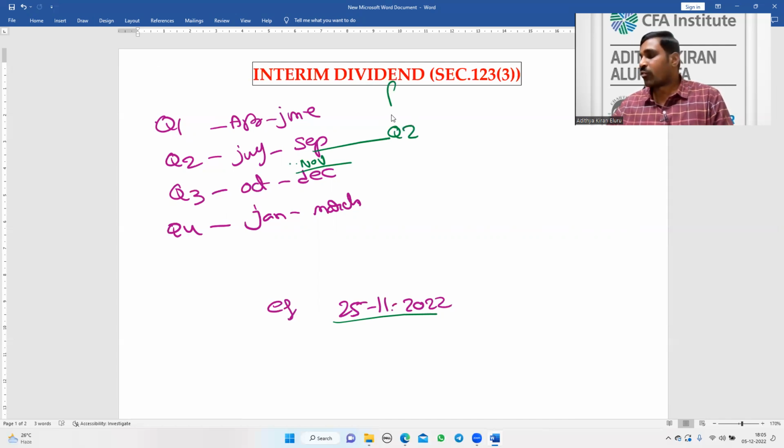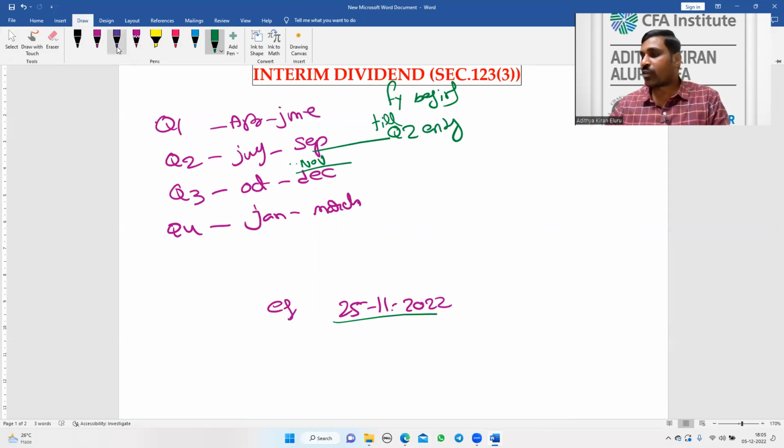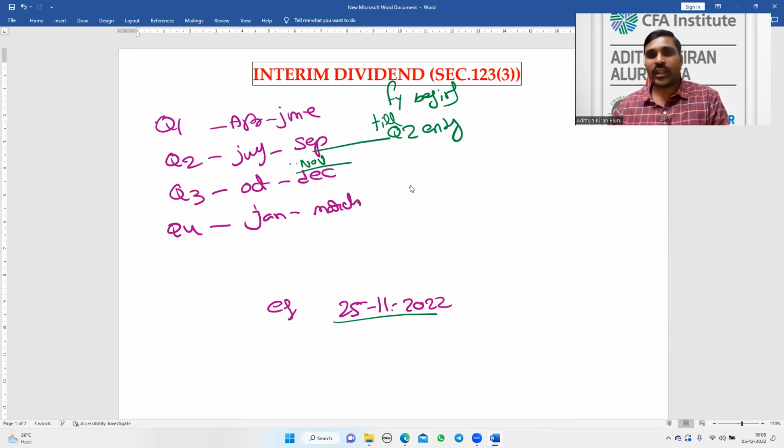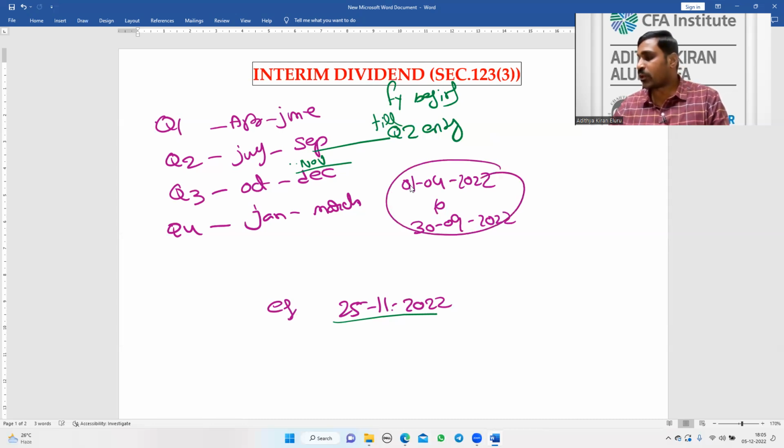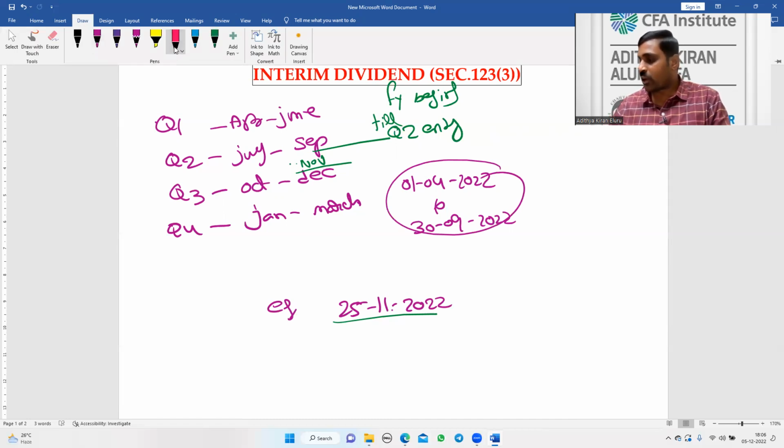Q2 is completed. So financial year beginning till Q2 ending, that is 1st April 22 to 30th September 22. This profit also I can use. So to declare interim dividend on this date,